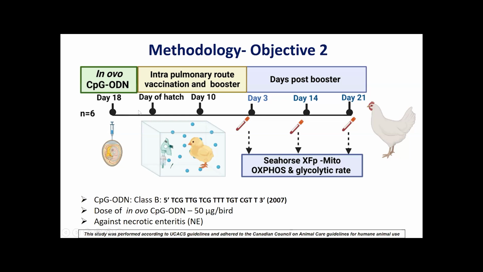And then after that, at day 1 and day 10, birds were administered the live CP vaccination, and then blood samples were collected at day 3, 14, and 21 after the booster. Then immune cells were separated to quantify the mitochondrial OXPHOS and cellular glycolysis.